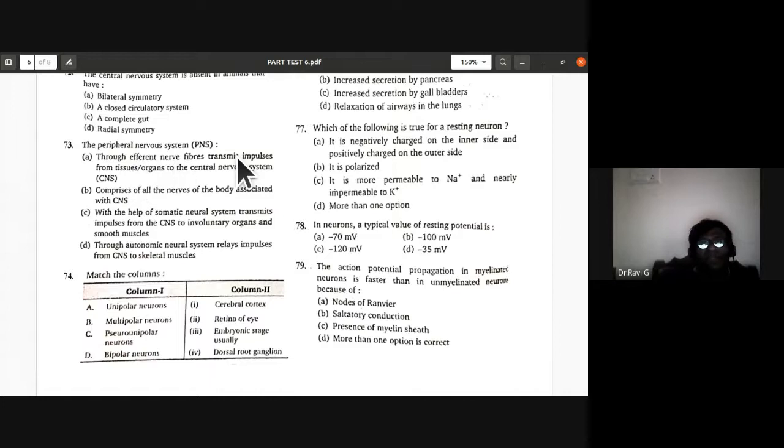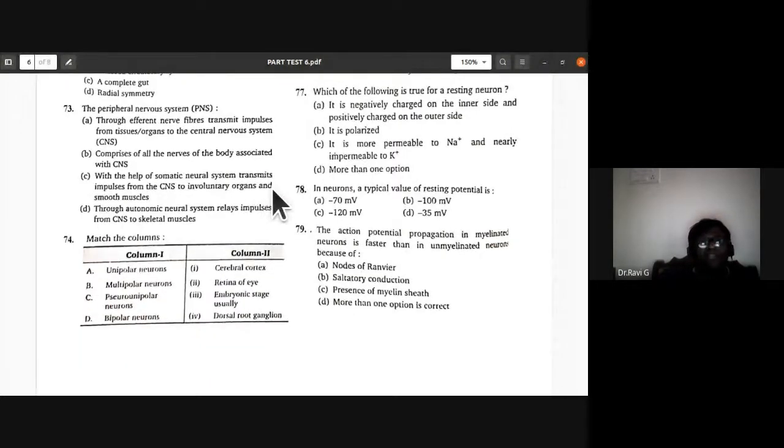Afferent nerve fibers transmit impulses from tissues or organs to the central nervous system. The peripheral nervous system comprises all the nerves of the body associated with the central nervous system. The somatic neural system relays impulses from the CNS to skeletal muscles. The autonomic neural system transmits impulses from the CNS to involuntary organs and smooth muscles. So for the 73rd, B is the correct answer. The second one is the correct answer.